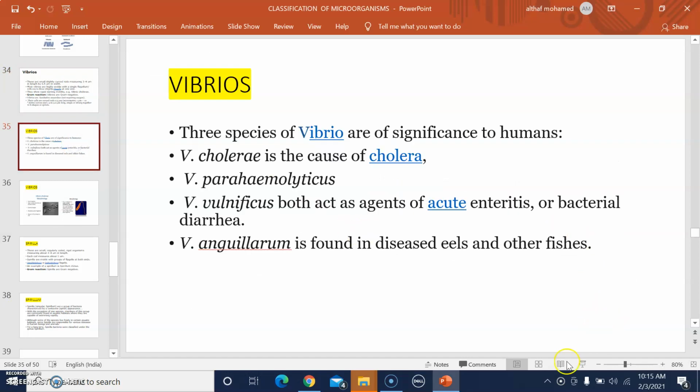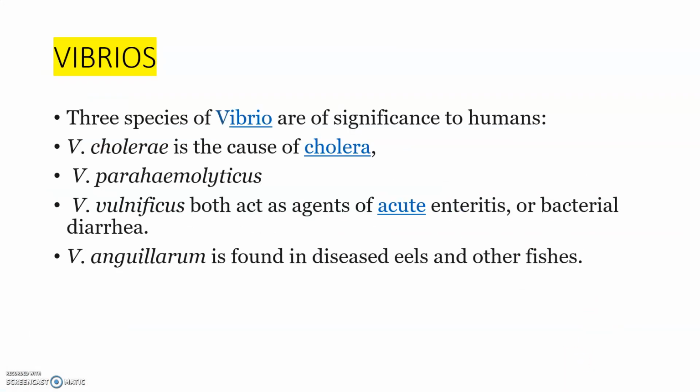Three species of Vibrio are significant to humans. First of all, Vibrio cholerae, the causative agent of cholera. It is a dreadful disease which may be transmitted through contaminated food and water, mainly water. Then Vibrio parahaemolyticus, then Vibrio vulnificus.